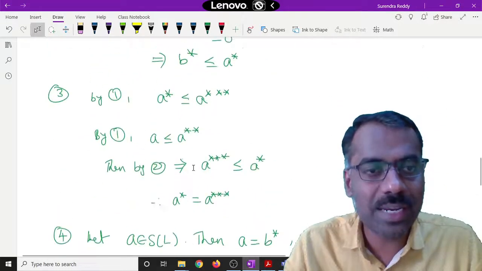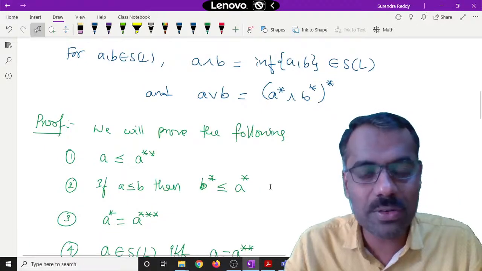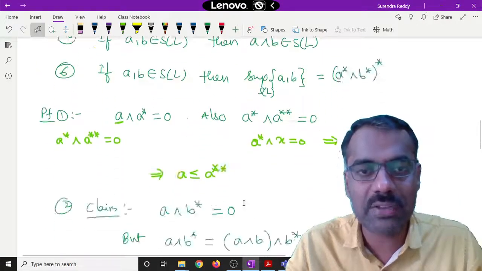That's the second property. If A is less than or equal to B, then by taking pseudo complements, you get reverse inclusion. Is that clear?